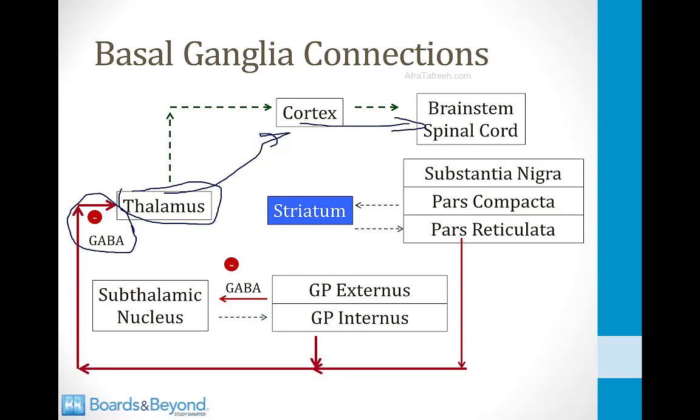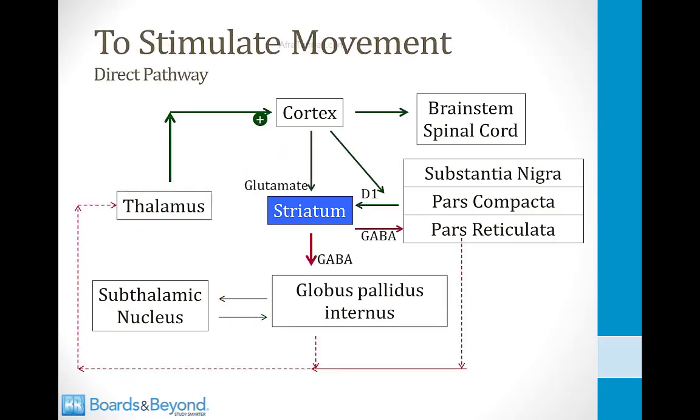When you want to create a movement, the direct and indirect pathways are going to modulate that inhibition of the thalamus to get the movement that you want. So now let's talk about how those elements of the basal ganglia work together to stimulate movement. And remember, when you're stimulating movement, that's the direct pathway.